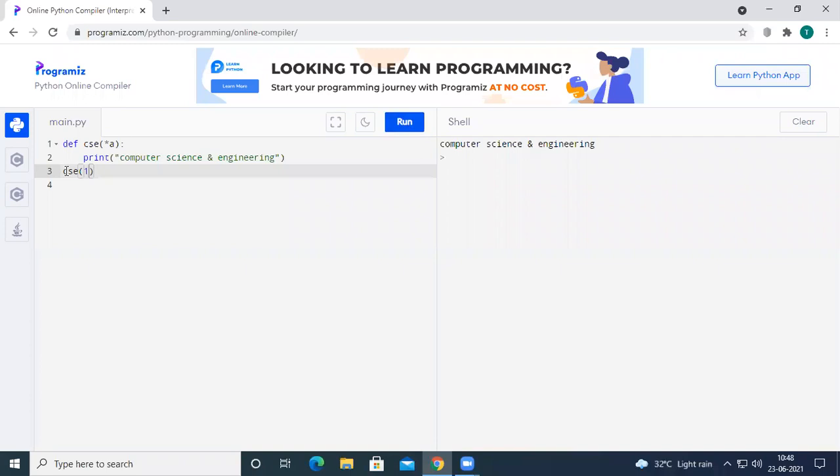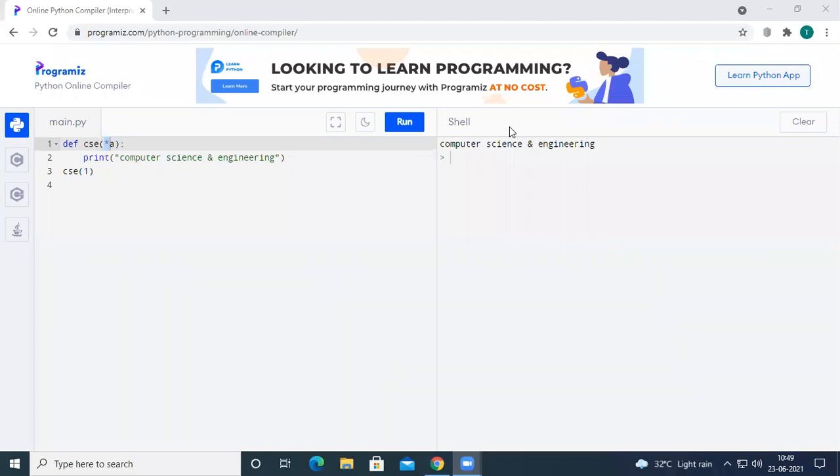So we can pass any number of parameters here when you have a parameter with star symbol. These types of parameters are called arbitrary arguments. Note this point. For arbitrary arguments, we just use the star symbol. For the parameter having the star symbol, we can pass any number of parameters. The number does not matter. If we pass any number of parameters, it will get executed.